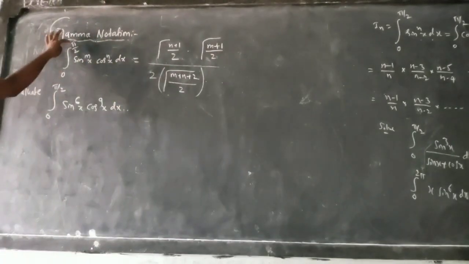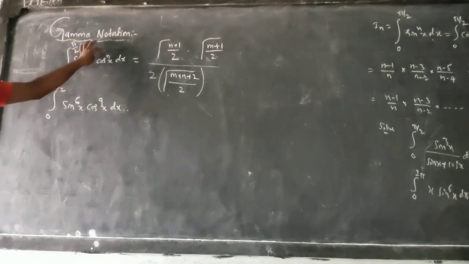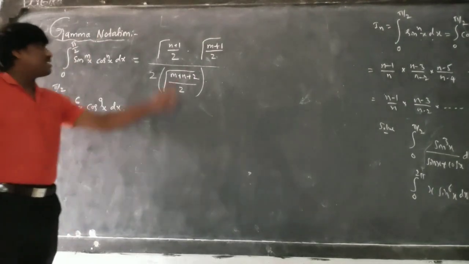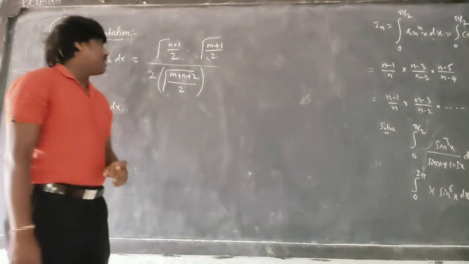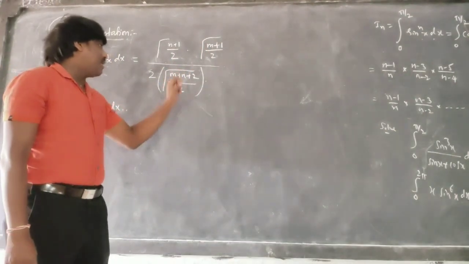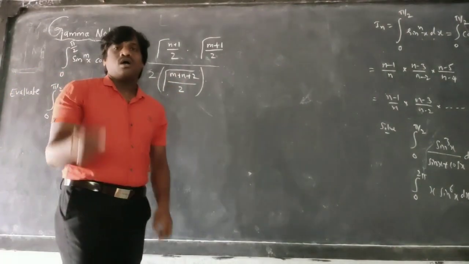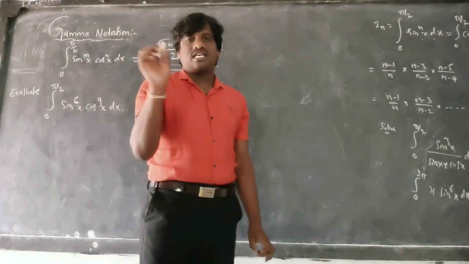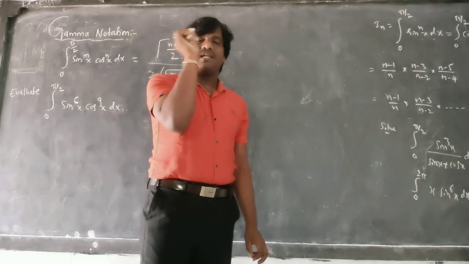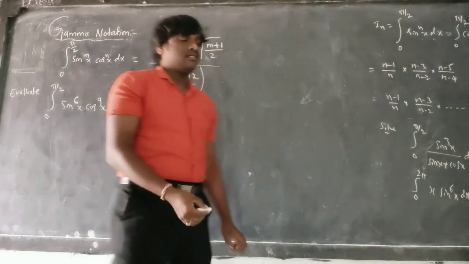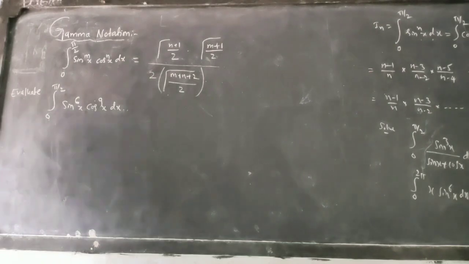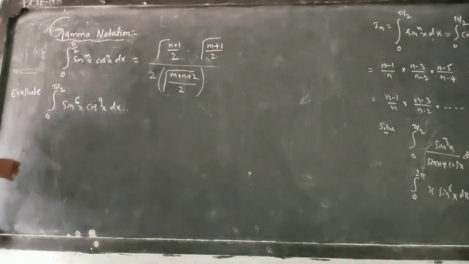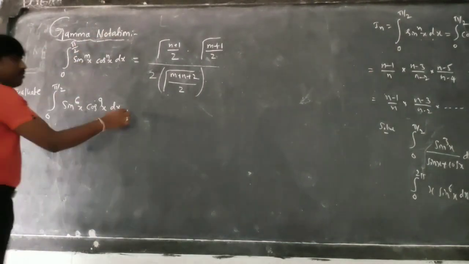So integration 0 to pi by 2 sin power mx into cos power nx dx can be written as gamma notation (n plus 1) by 2 into gamma (m plus 1) by 2, upon 2 times gamma (m plus n plus 2) by 2. Already I explained gamma notation in the previous lecture. Please watch that, then only you will understand this. Let us see here integration 0 to pi by 2 sin power 6x into cos power 9x dx. How to integrate this? Using this formula I am going to do it now.